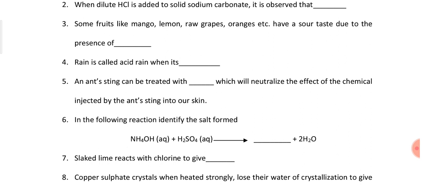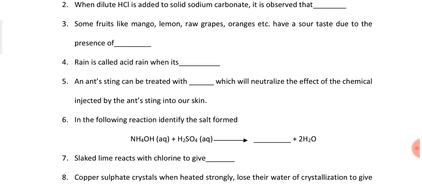So how to form salt? To form salt, we will take the negative ion from the acid and the positive ion from the base, and then we will combine them, and you will be easily able to form the salt. Here you also have to consider the valency of these ions. For sulfate, the valency is -2, and for ammonium the valency is +1. So you need to do cross multiplication, and then you will combine and get the answer.